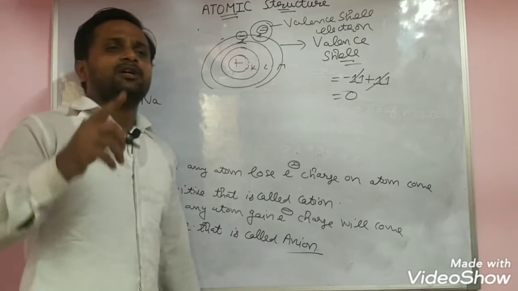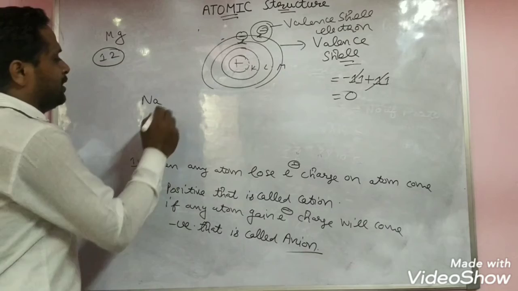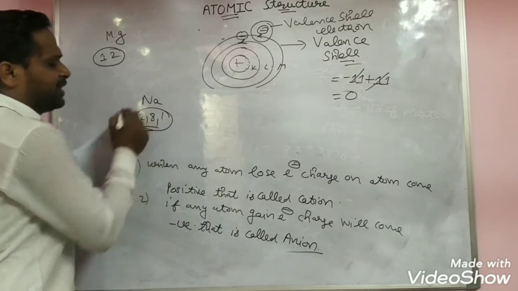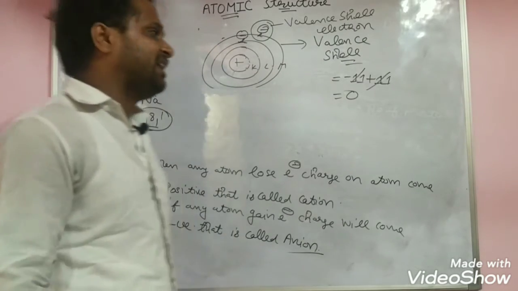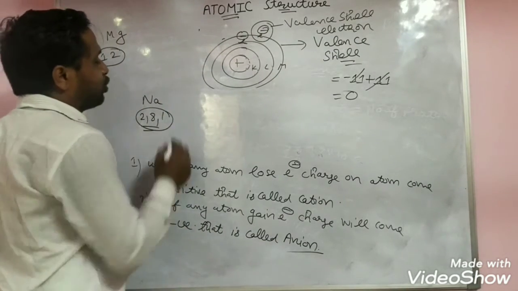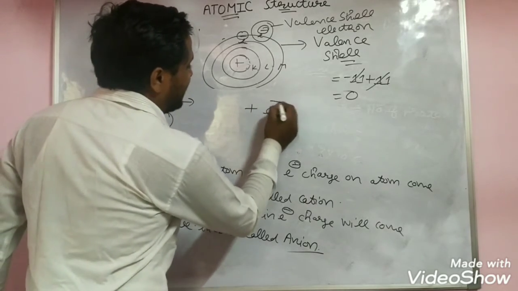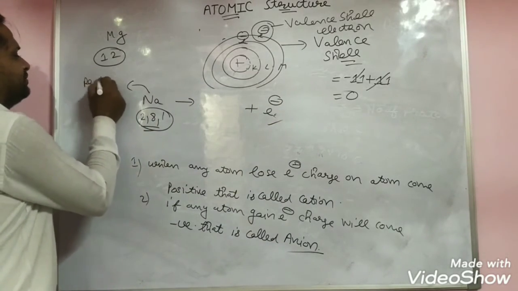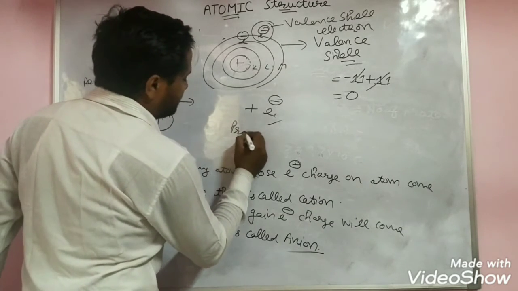I will explain the electronic configuration afterwards. First of all, sodium's configuration is 2, 8, 1. In the next lecture, I will explain the configuration of an atom. For example, sodium loses one electron. When you lose anything, you write it on this side, the reactant side, and this is the product side.